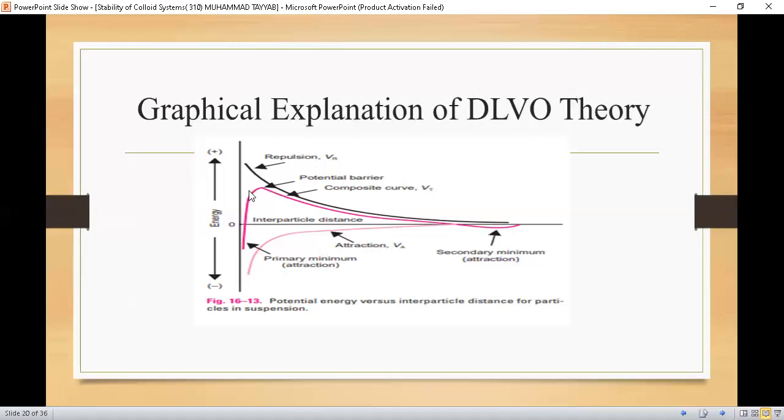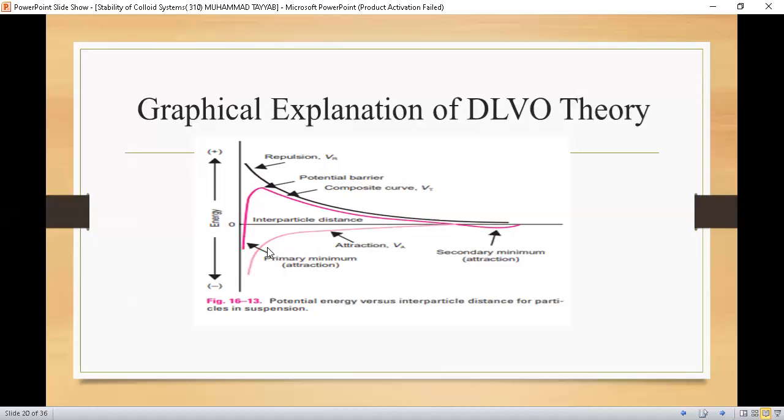But when we further decrease the interparticle distance between the two similarly charged colloids, we see a different behavior, as the forces immediately shift from repulsive to attractive.